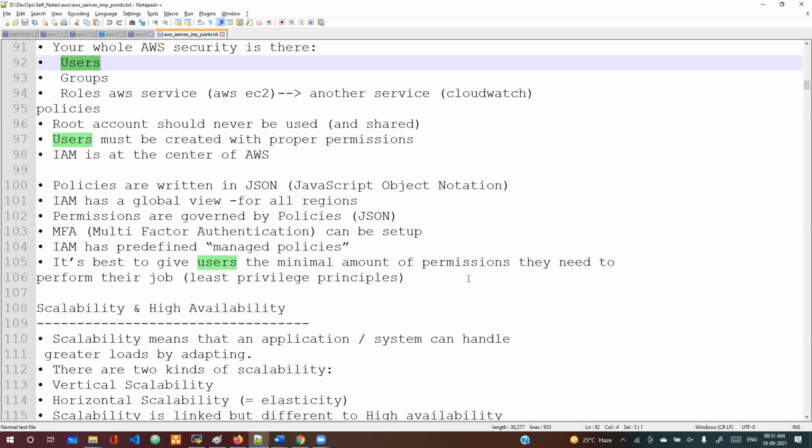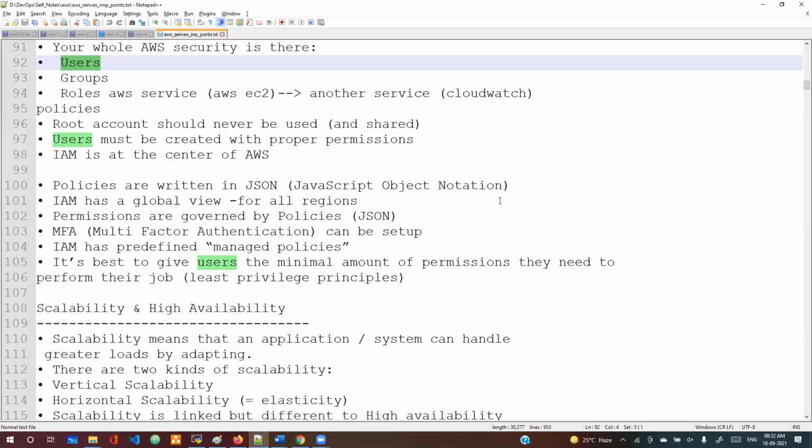Now I'm going to show you how we can create users, how to restrict permissions for that user, how to log in with that user's credentials, and how we can share the details with him. When someone joins your company, you are the DevOps person in your team, and they will ask you, Madhu, can you please create an AWS user for him? This is also one of our roles and responsibilities in our day-to-day activity as a DevOps engineer. We create one user and share the username and password with him.